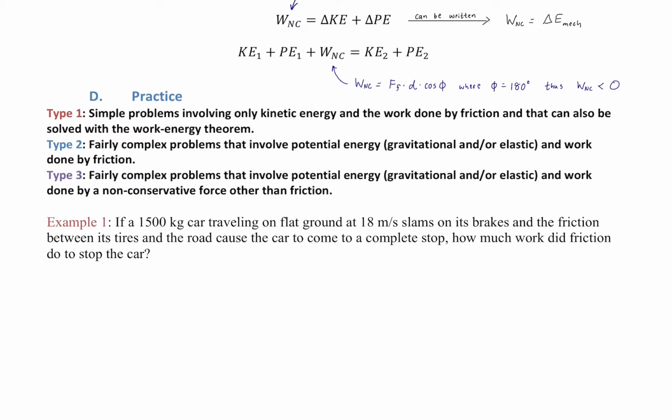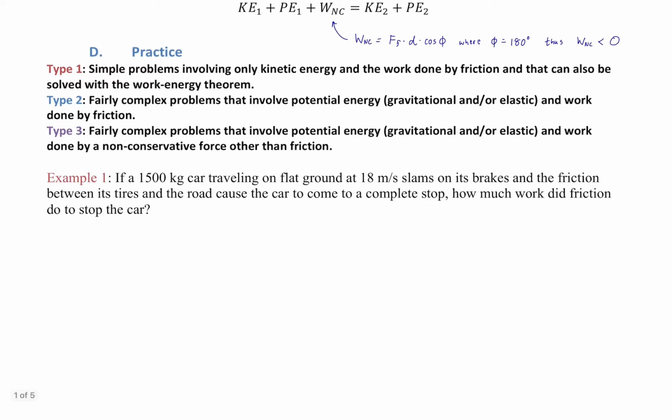All right? So let's look at the first one. If a 1,500 kilogram car traveling on flat ground at 18 meters per second slams on its brakes and the friction between its tires and the road causes the car to stop, then how much work did friction do? All right? Well, that's definitely one that we would have seen back in the definition of work chapter, because we could just say, oh, well, it's just work equals kinetic energy. All right? So we could definitely solve that with the work energy principle.